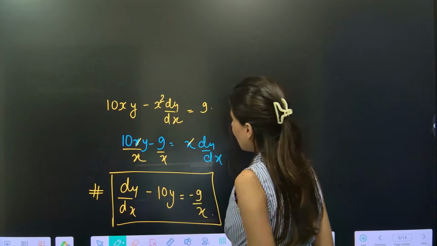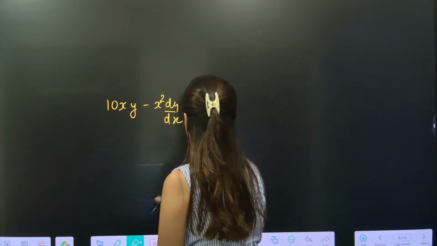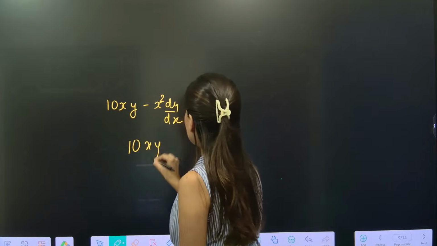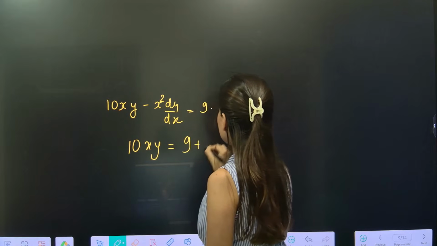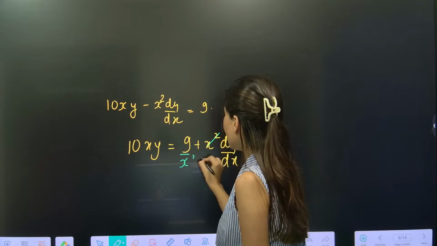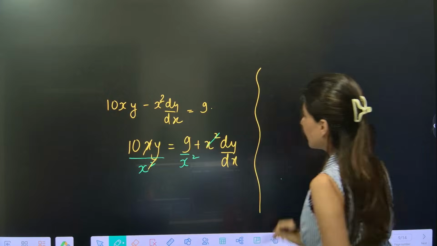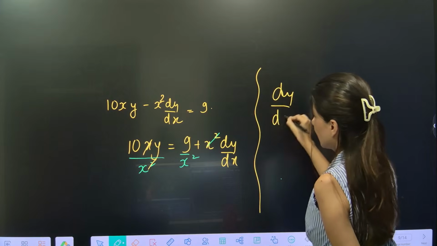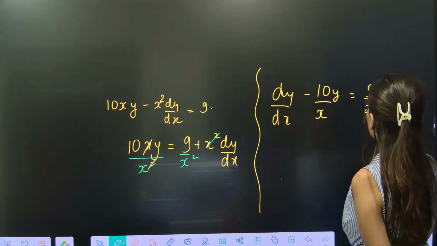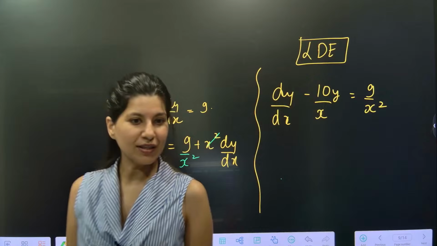Okay, so x square, oops, I have done something wrong. So it is going to be 10xy is equal to 9 plus x square dy/dx. Divide by x square. So over here it would be dy/dx minus 10y by x is equal to 9 upon x square. This is a linear differential equation. Recognize the linear differential equation, everybody.